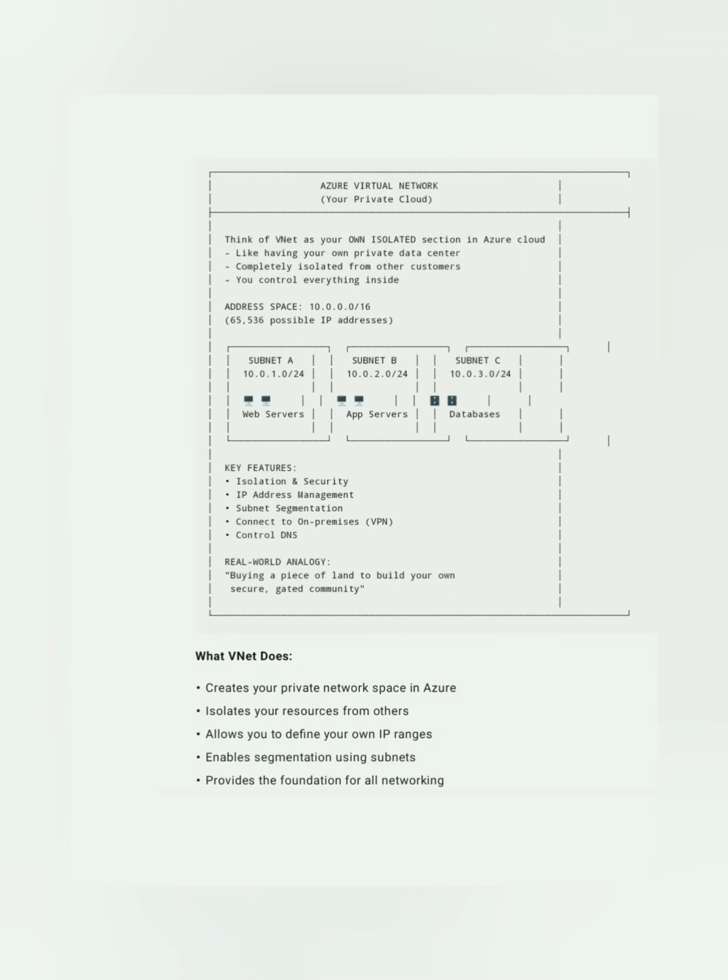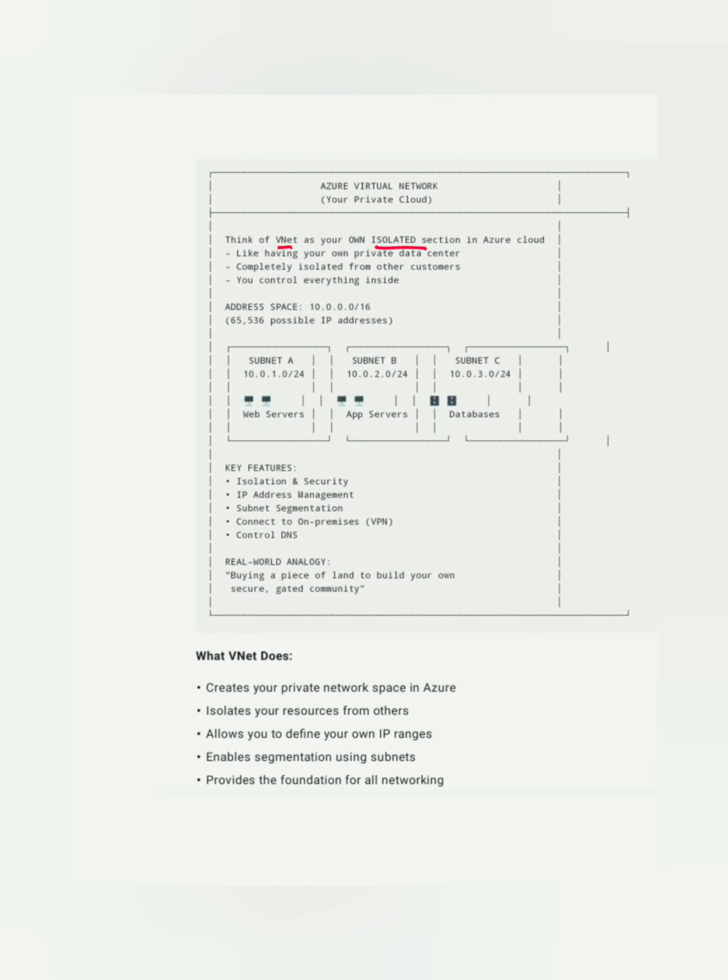In this video we're going to talk about some key important terms from Azure. As you can see on my screen, you are seeing a picture of Azure Virtual Network, which we call VNET. VNET is an isolated section in Azure cloud. What do you mean by isolated section? Isolated section means if you have multiple VNets, one VNet will not cause any interruption to another VNet. It will be a separate dedicated network.